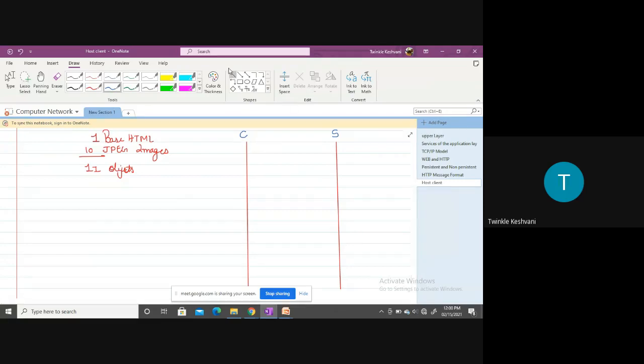First of all, the request will be made by the client: it will initiate by sending a connection establishment request. As and when the server receives the request from the client, the server will accept that request and send a response message to the client.